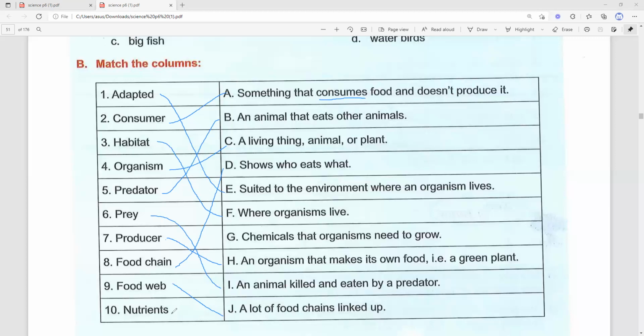You eat macadamia seeds. Okay, what will you get there? You get nutrients. You eat rice, you eat noodles, you get nutrients. Okay, so nutrients, these are the chemicals that organisms need to grow. Okay, so this is for the multiple choice.